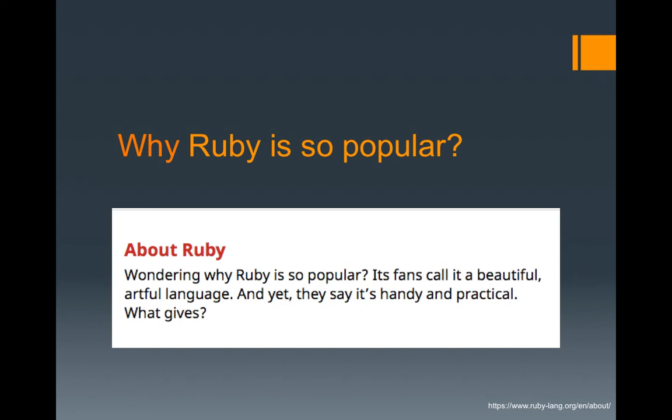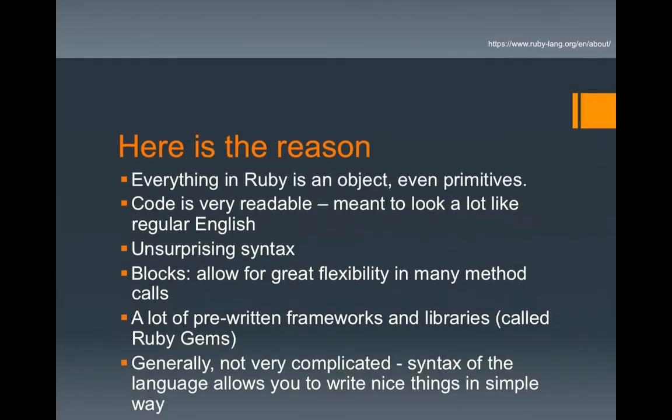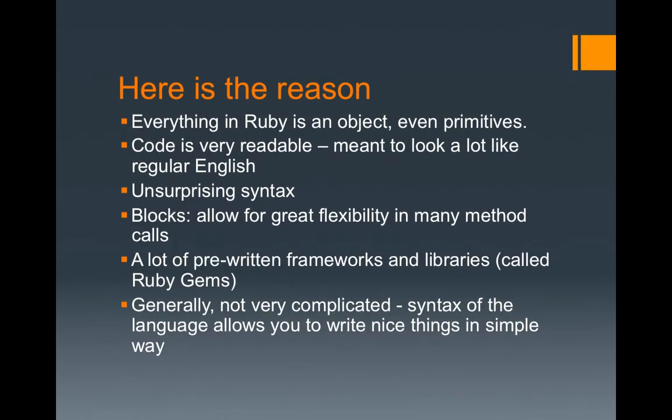Well, first off, I want to say that it's probably because of the creator. He wanted to make an ideal language out of Ruby. He blended his favorite languages, Perl, Smalltalk, Eiffel, Ada, and Lisp, to form a new language that balanced functional programming with imperative programming. And here are the details about why Ruby is really popular.